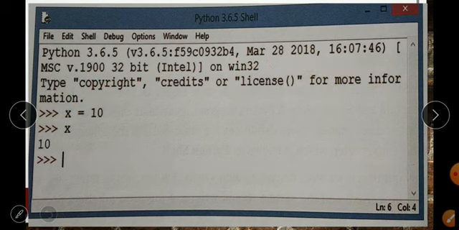In the next slide, now see here in the Python editor, first I have written x equals 10, which means the value 10 gets assigned to variable x. Now when you type x, you will get the value 10. Understand? In this way, you also write in your computer x equals 10, type x, and you will get the result 10. I have shown you this practically over here.